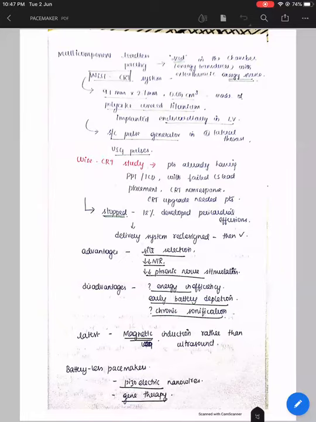But the disadvantages are that we have very little experience to comment on the energy efficacy, because most of the time the energy delivered has been found to be too inefficient to cause stimulation. And there is something called chronic ultrasonification, wherein the long-term effect of ultrasound on the myocardium also has to be studied. It has also been associated with early battery depletion.